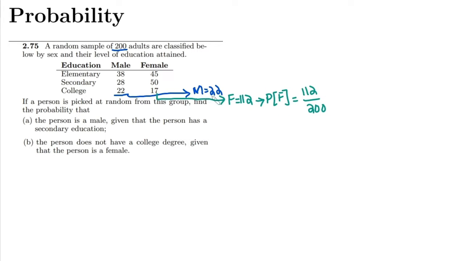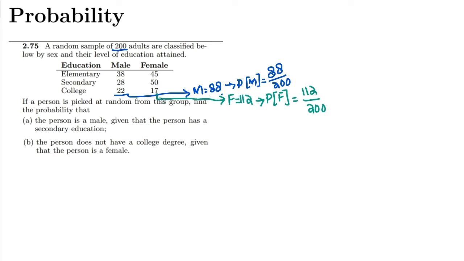Similarly, the probability of the male is how much? Sorry, 38 plus 28 plus 22 is how much? That is 88, so let me remove it and write it again. It would be 88. Now in order to find the probability of the male, I have to write the number of male individuals divided by the total number of individuals, which is 200. So that would be 88 by 200.